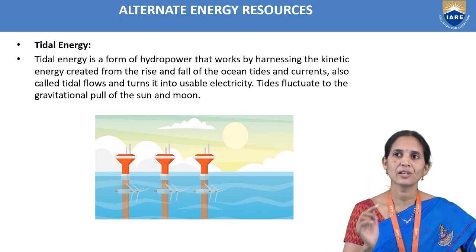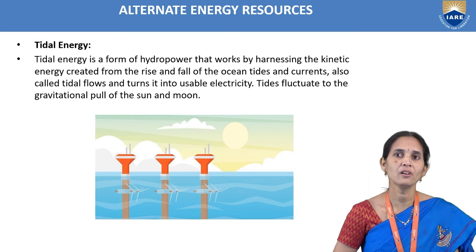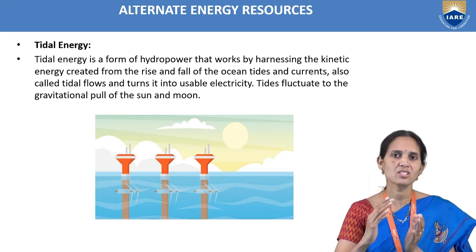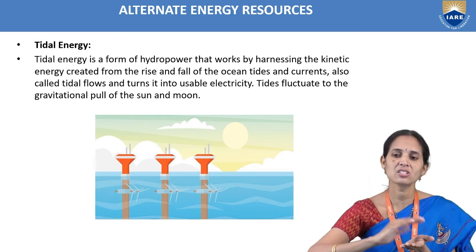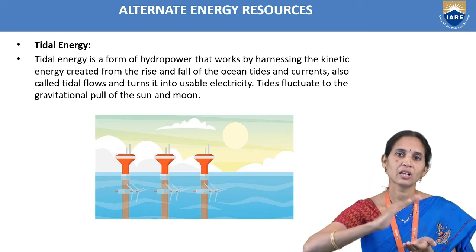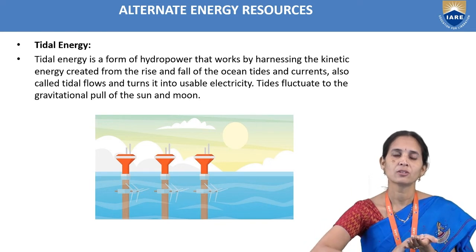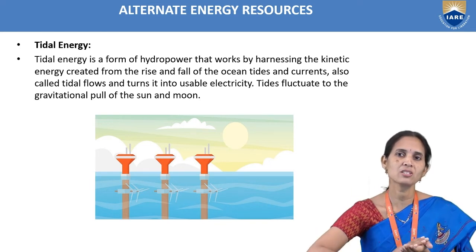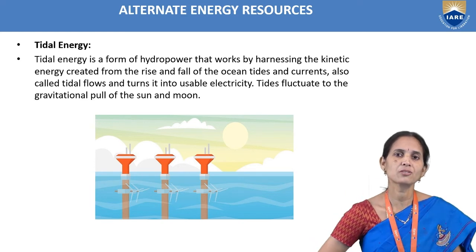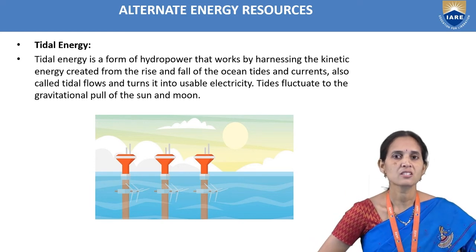Tides fluctuate due to the gravitational pull of the sun and moon. When we go near the sea, we can see the rise and fall of the ocean tides. How these tides fluctuate is due to the gravitational pull of the sun and moon.